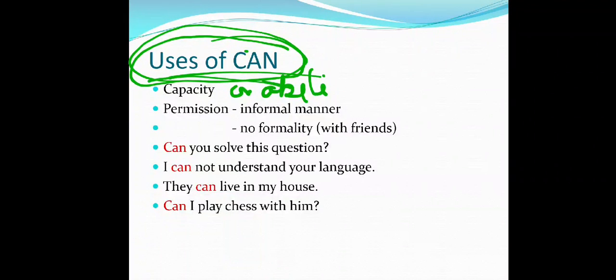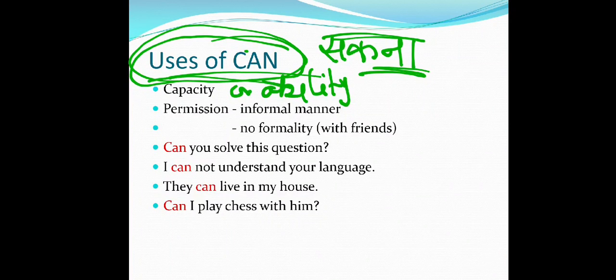Your ability. It shows your capacity, your ability, how much you can. तुम क्या कर सकते हो. Meaning of can is सकना. Okay, मैं ये कर सकता हूँ, मैं वो कर सकता हूँ. ठीक है, तो वो चीज़ें आपको इसमें मिलती हैं. So meaning of can is सकना.